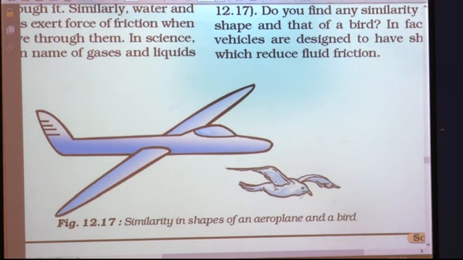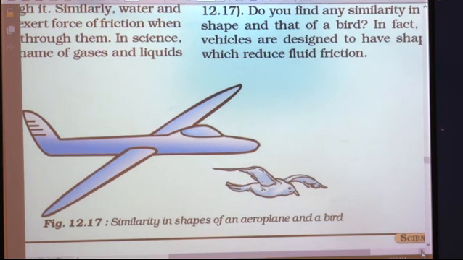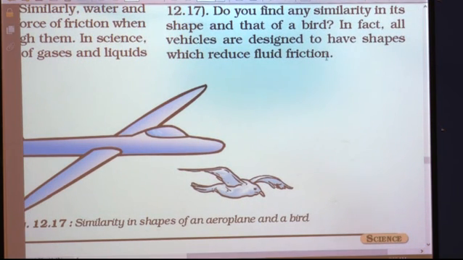So you can see the shape of the bird and the shape of the aeroplane, and these parts of the aeroplane and here these wings of the bird. So in fact, the idea of the aeroplane's shape is taken from the bird. Okay. So in fact, the different vehicles are designed to have shapes which reduce fluid friction.